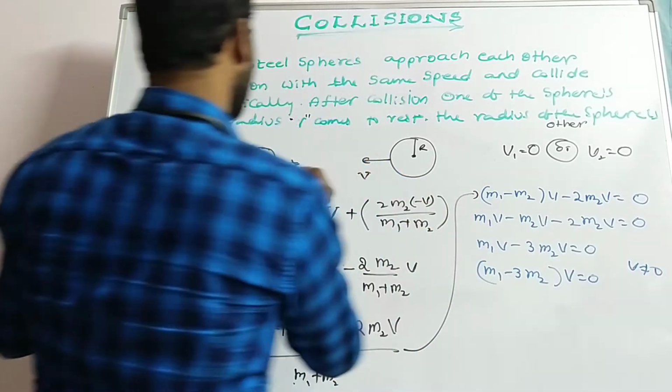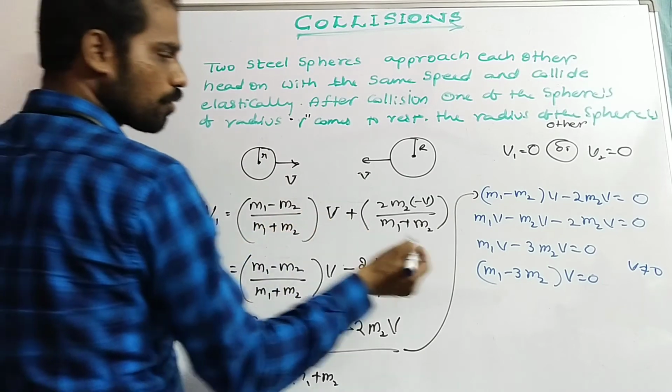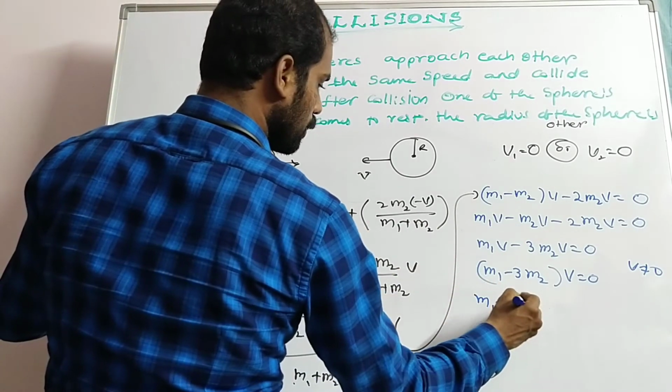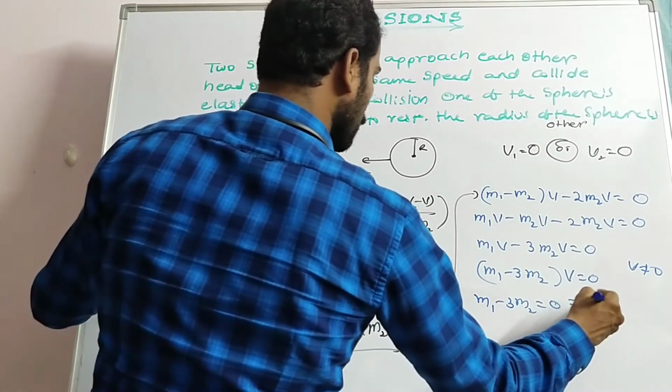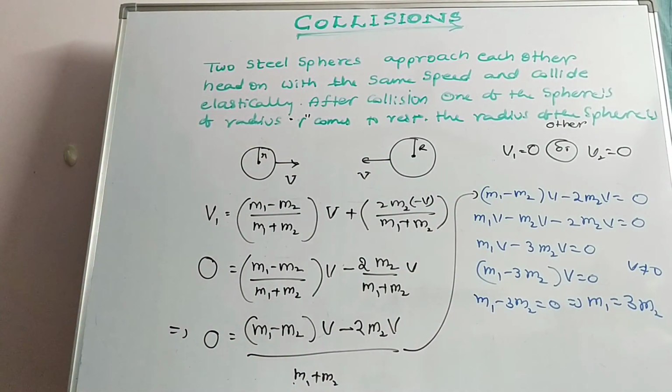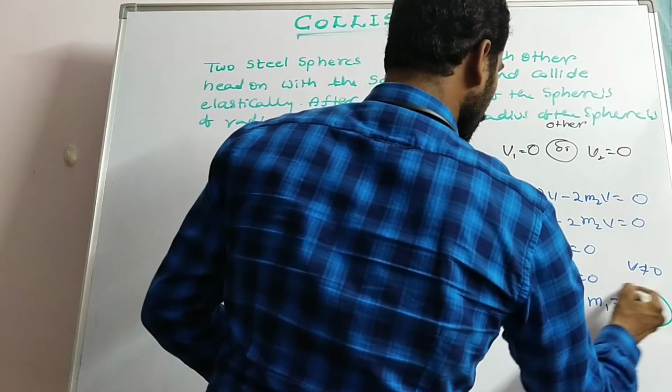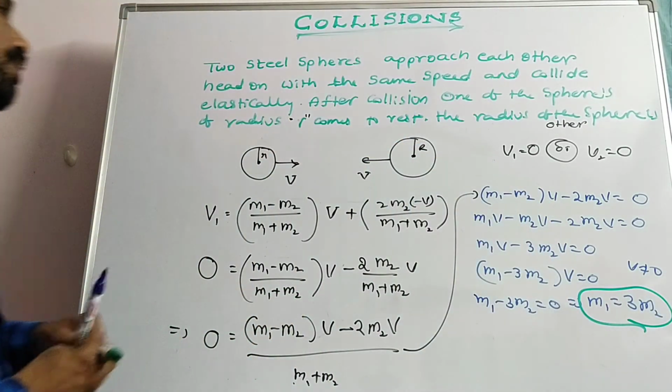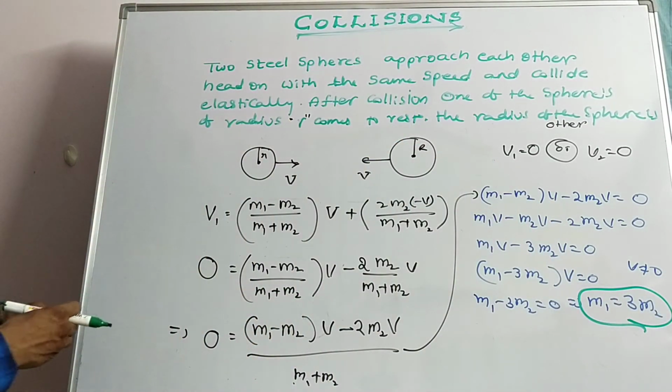But initial velocity v is not equal to 0 now. V is not equal to 0. So m1 minus 3m2 must be 0. That implies m1 is equal to 3m2. m1 is equal to 3m2 is the expression. But what is the relation between mass and radius?